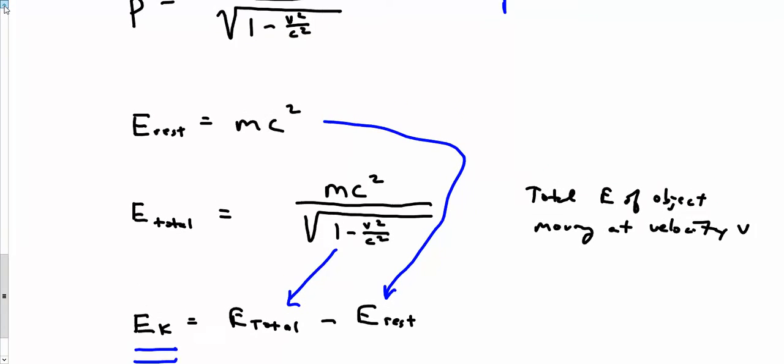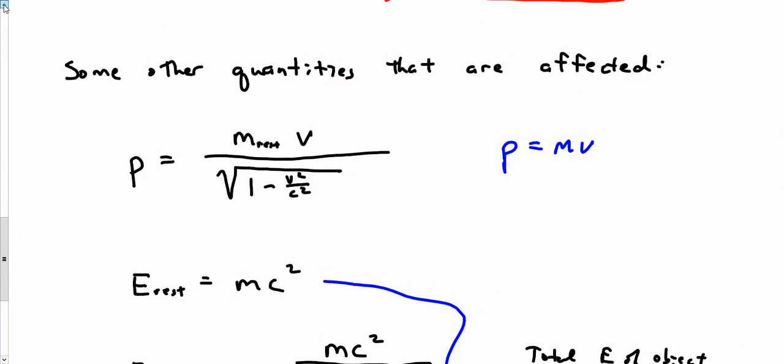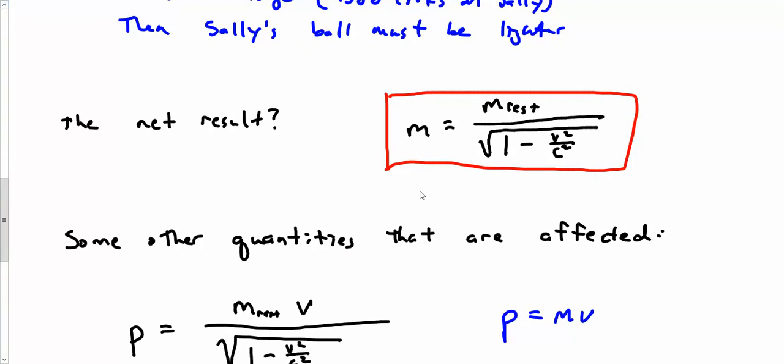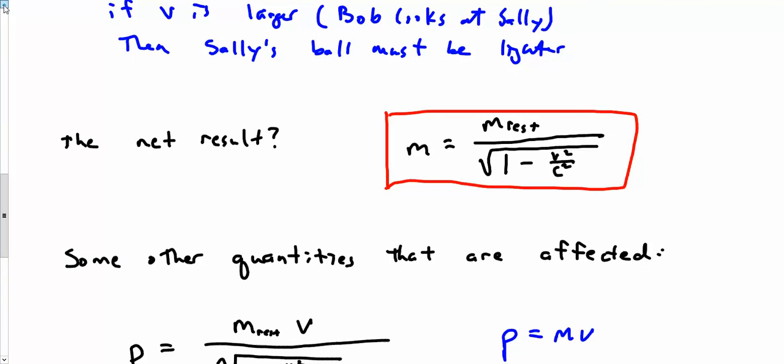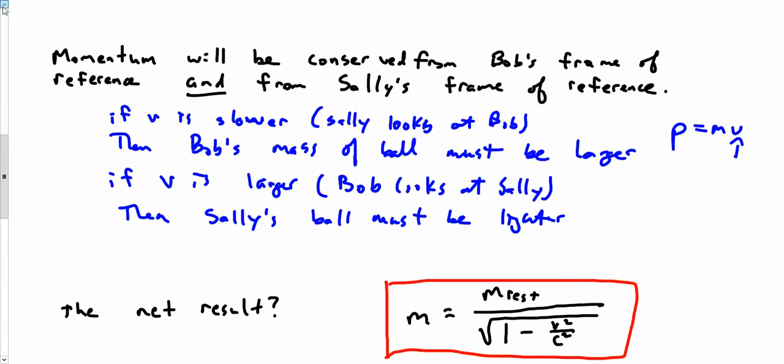So here, that's our brief look at mass change. When something starts traveling really fast, it changes according to this equation here. How I came to this equation exactly, I don't care. I just decided that I would give you this little thought experiment of the two balls bouncing and momentum being conserved.